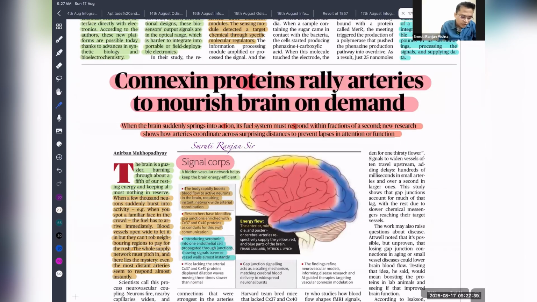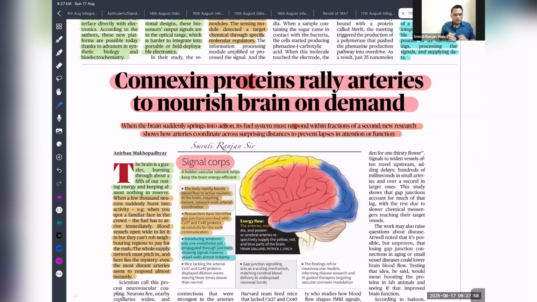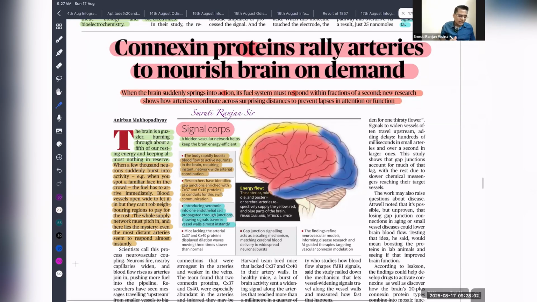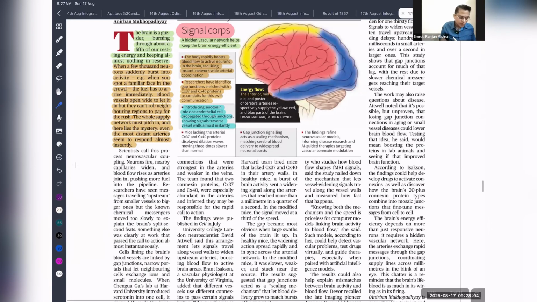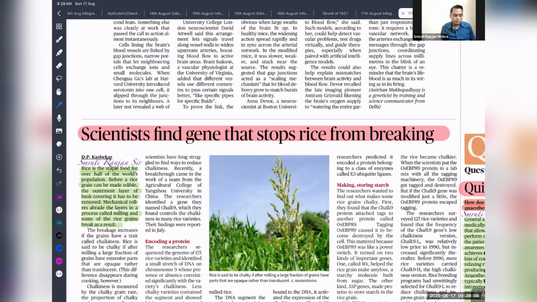So next is connexin protein rallying the artery to nourish the brain on demand. If you look at our brain, our brain size is hardly 20% of our body, but 80% of oxygen is consumed by the brain. That means a huge amount of energy is needed in our brain to perform its activity. So that is what is most important. If you are interested, you can go into it, but they are very generic, very technical answers, so not important for our examination. Scientists find gene that stops rice from breaking.